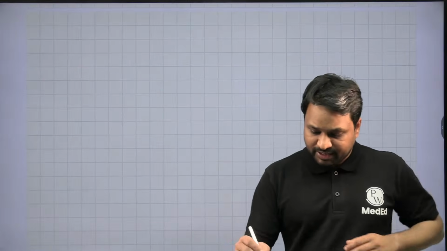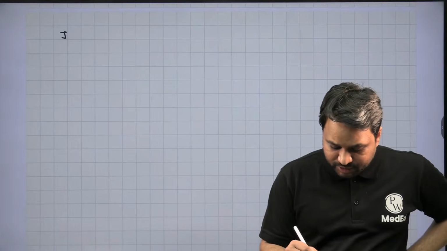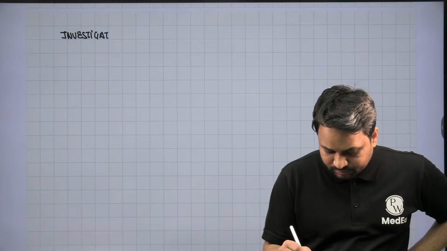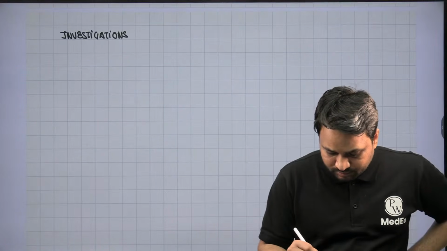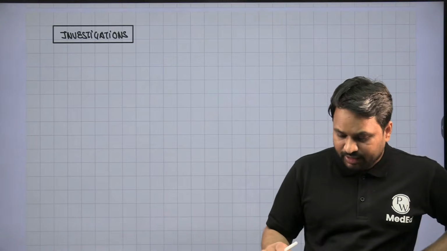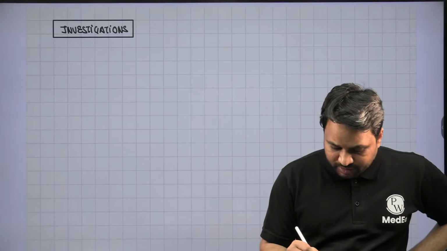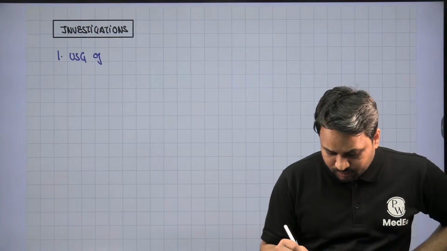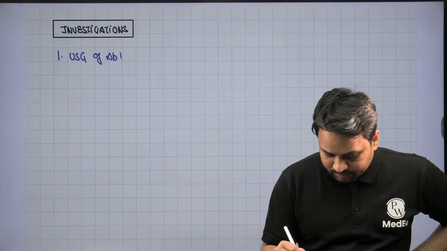So when you investigate, the first investigation that you can do is the ultrasound of the abdomen and pelvis.